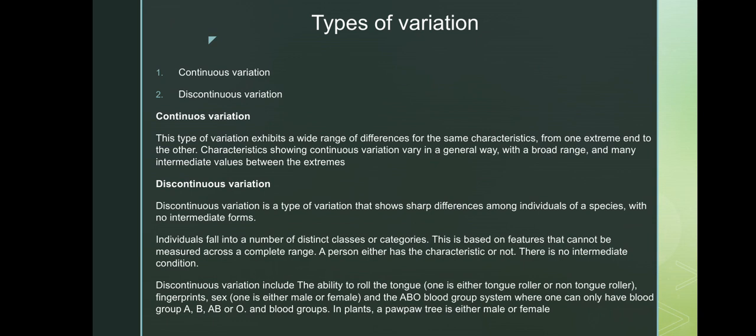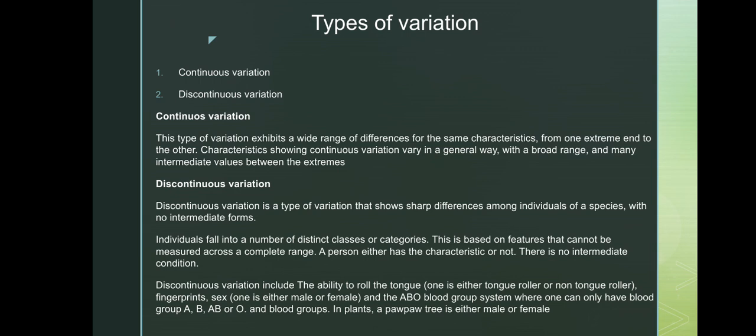Let's see types of variation. The first one is continuous variation, and the second one is discontinuous variation. In continuous variation, there is a wide range of differences for the same characteristic from one extreme end to the other. The characteristics showing continuous variation vary in a general way, with a broad range and many intermediate values between the extremes. While discontinuous variation is the type of variation that shows sharp differences among individuals of a species with no intermediate forms.